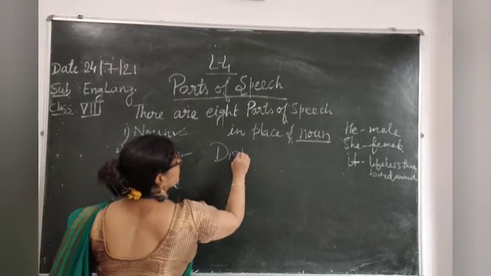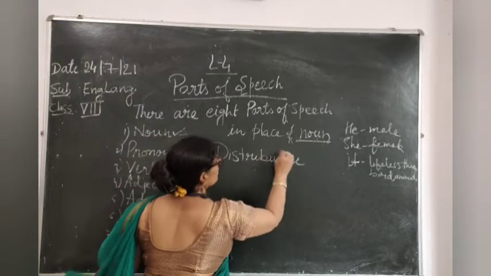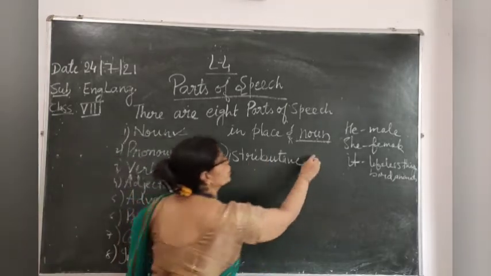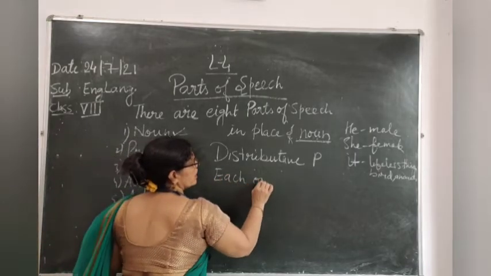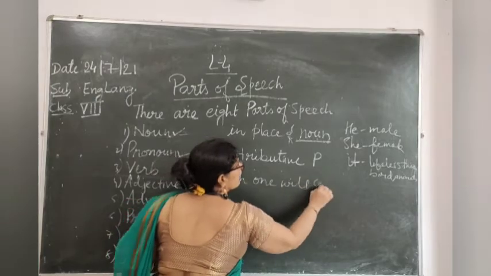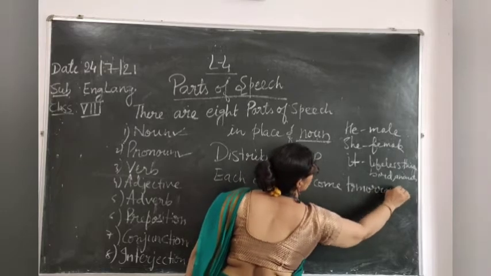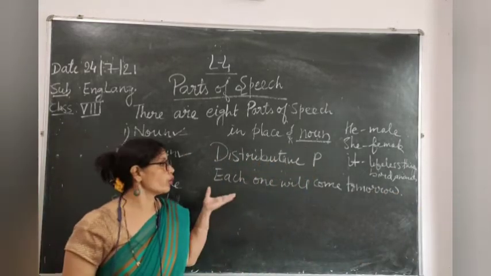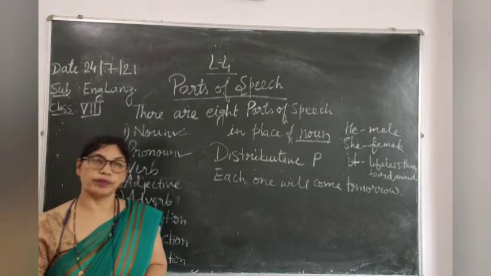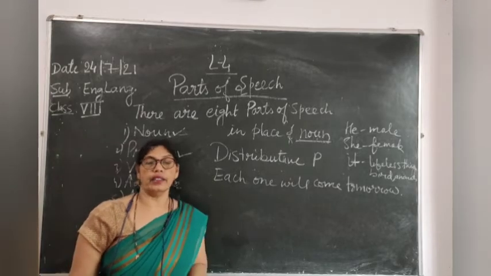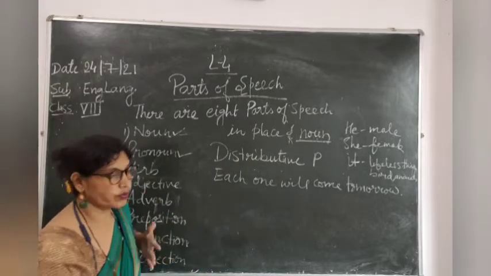Distributive pronoun. Like, each one will come tomorrow. Each will come tomorrow. Distributed. Each मतलब एक एक आएगा, एक एक बच्चा कल आएगा. Such as each, every, such words are called distributive pronouns.